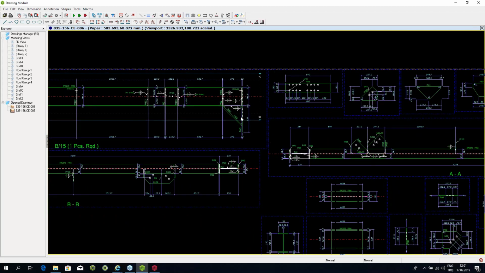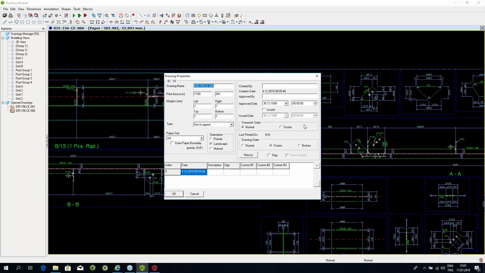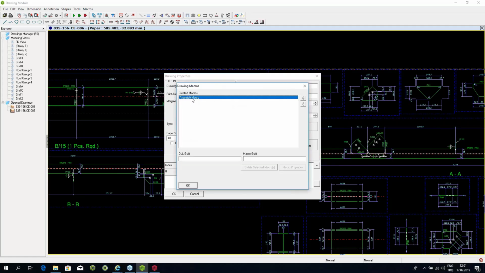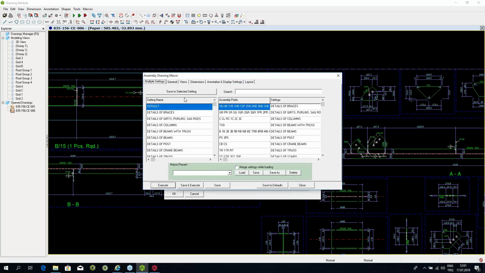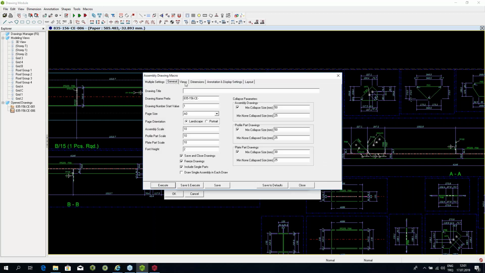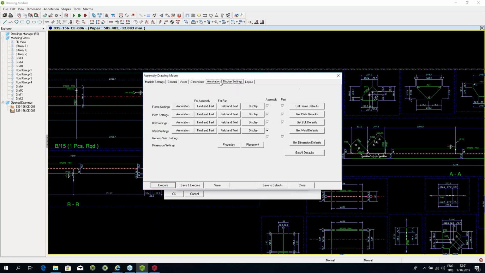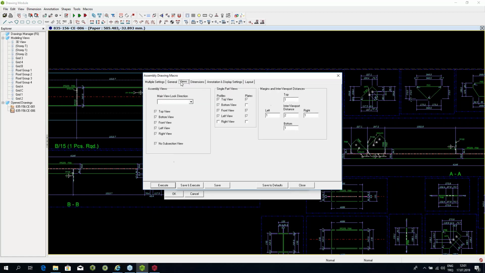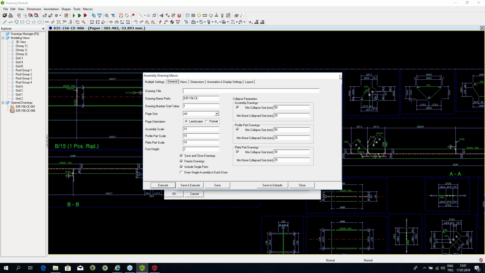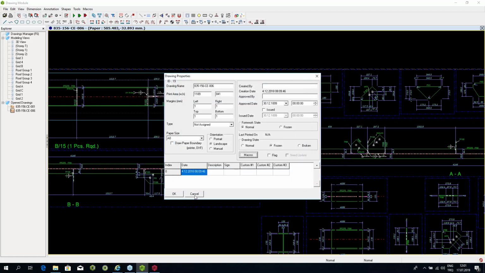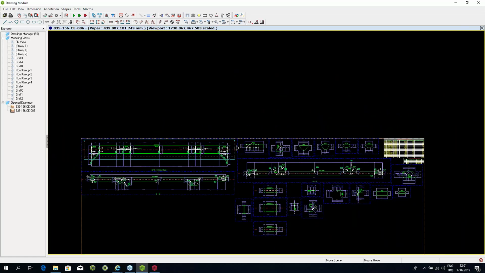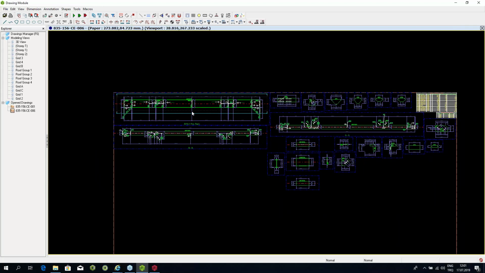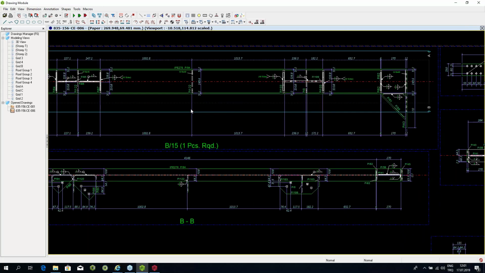It's completely customizable. If I were to show you, for example, there's a lot of parameters. I'll just give you a hint. So all these settings can be changed, and you can create a completely different drawing if you wanted to. There's a lot of detail in there. I don't want to go into that, but what I want to emphasize is that it's customizable, and you can produce the drawings according to your local standards.